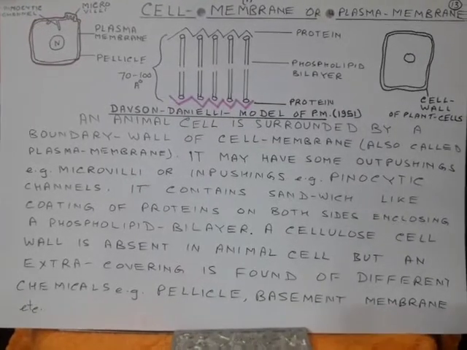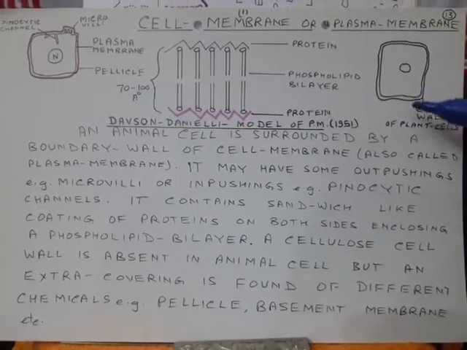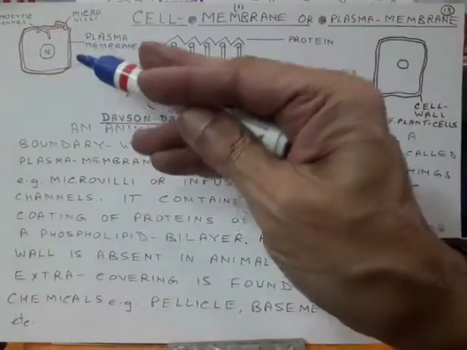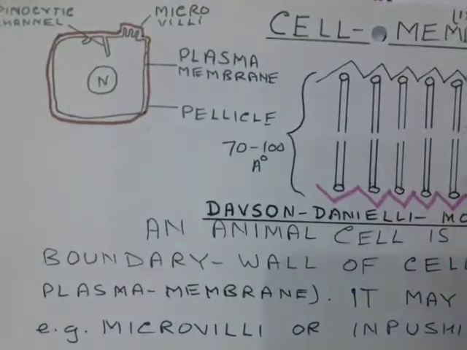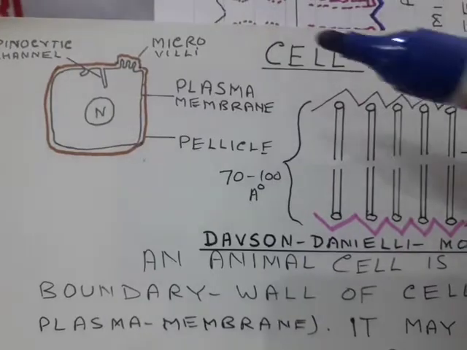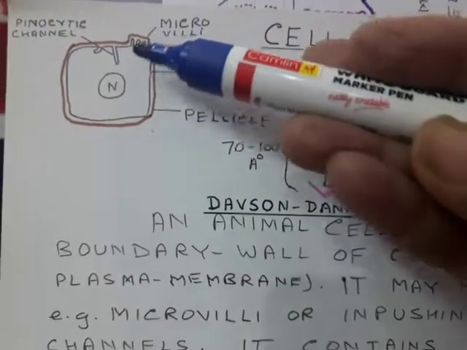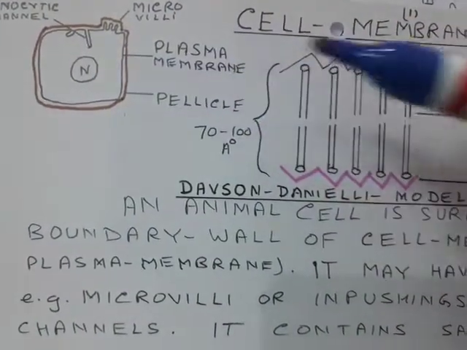And in the same way, as I told you, in plant cells along with the plasma membrane there is a cell wall. Here in animal cells also we have an extra covering of pellicle. At certain points the cell membrane may have outpushings called microvilli or inpushings called pinocytic channels or pinocytic vesicles.